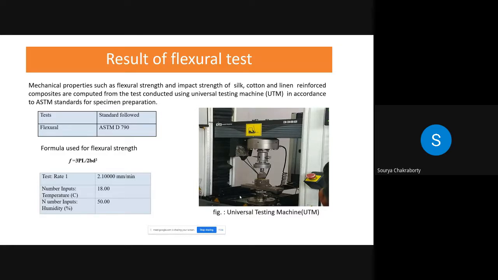We use a 3-point bending test, and the environmental condition for the testing is humidity 50% and a temperature of 18 degrees, and the test rate is 2.1 mm per minute.